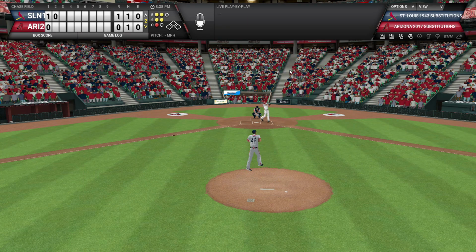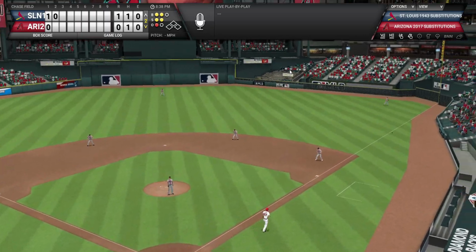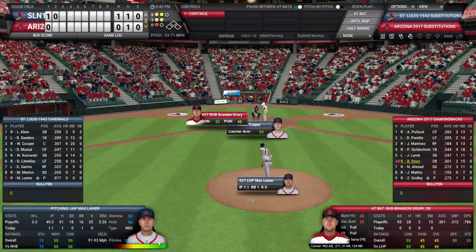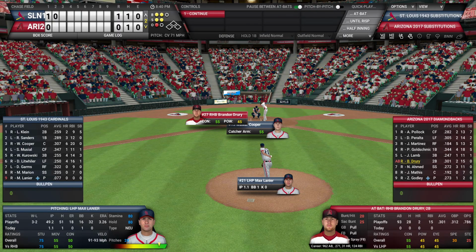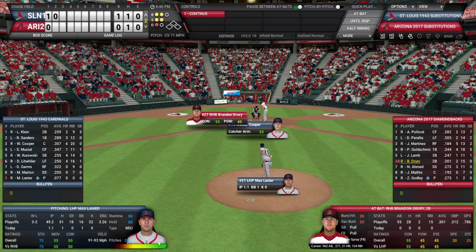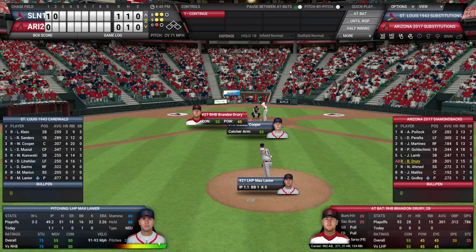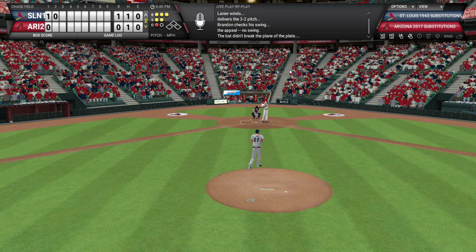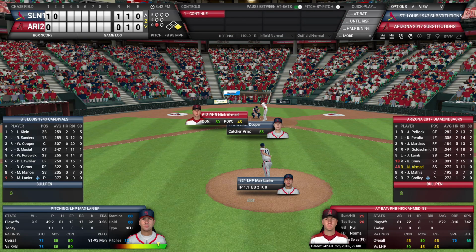Brandon Drury. He's going to hit one. This one's going to go to right field too. It is going to be a foul ball. One of the rare times, every once in a while, the balls that just fly out on fly balls do get played out, even when you have the one pitch mode on. I'm not completely sure of the decision making there. Maybe it just gives a little bit of drama on close call home runs, is the only thing I can really think of. But here we have a 3-2 count. Drury does end up walking.